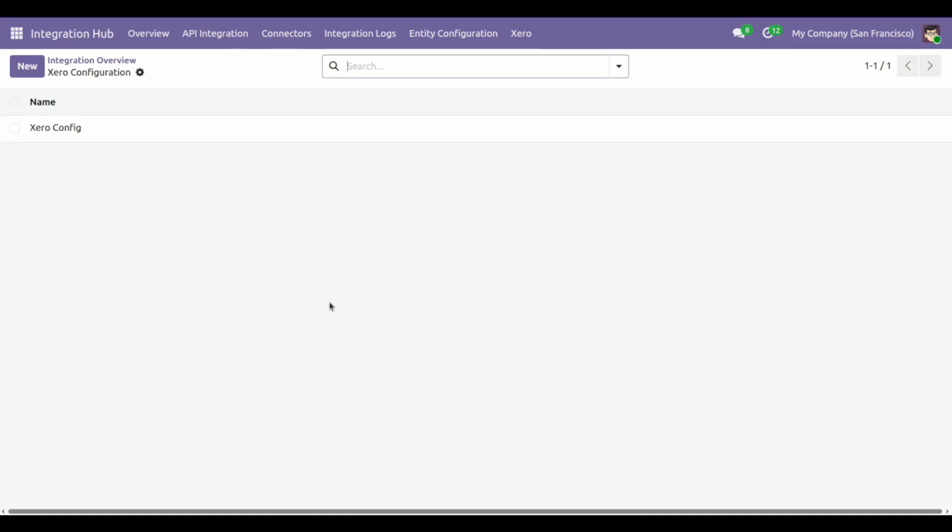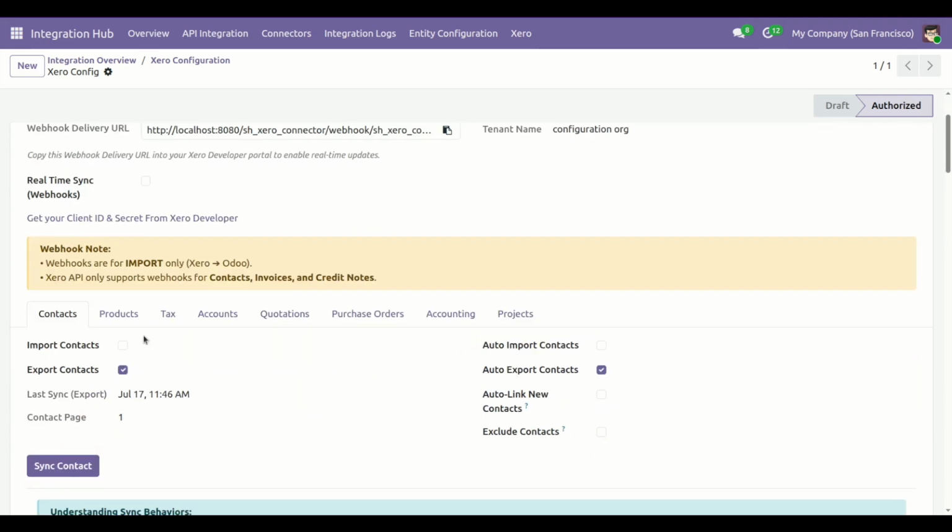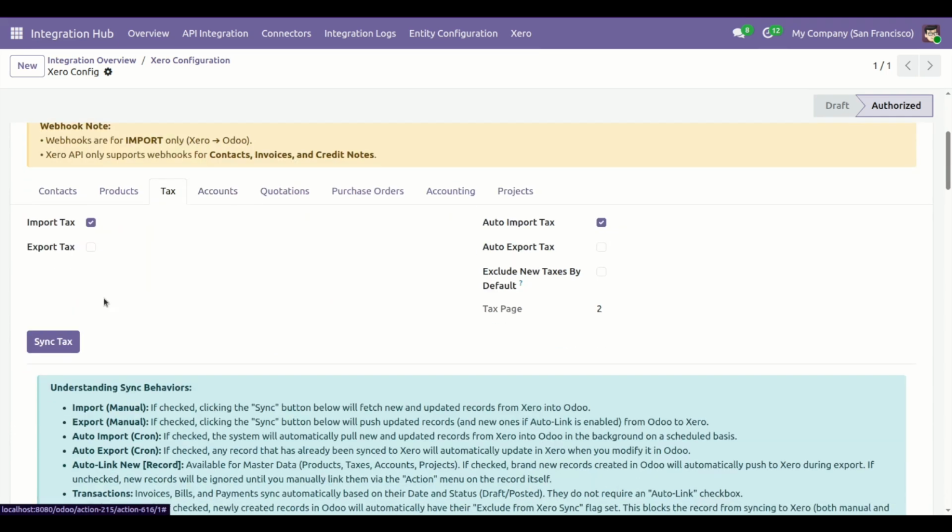Softhealer Technology. Today we will explore tax synchronization functionality. For this, click on Xero configuration, go to the tax page. Here you can see different configurations for tax: import tax, export tax, auto import tax, auto export tax.